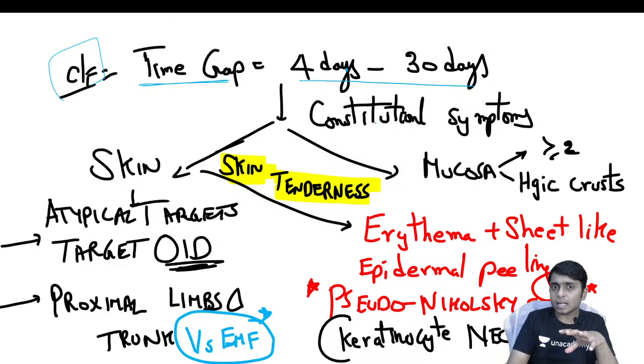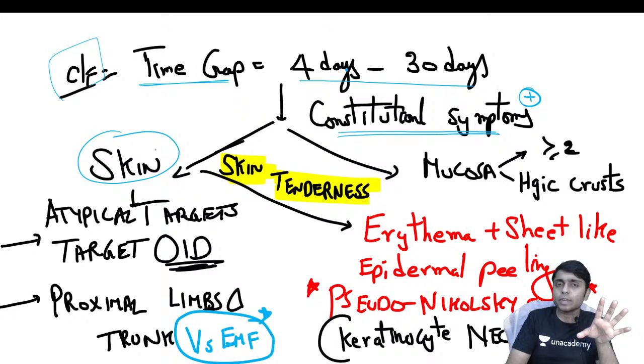Unlike erythema multiforme and fixed drug eruptions, in SJS and TEN, because these are dermatological emergencies, the patient is not only going to get skin and mucosal lesions, there will also be constitutional symptoms, that is fever, arthritis, myalgia, body ache. All these will be there. In the skin, we have seen typical target lesions in erythema multiforme, but here in SJS and TEN we are going to get atypical targets with only 2 zones.